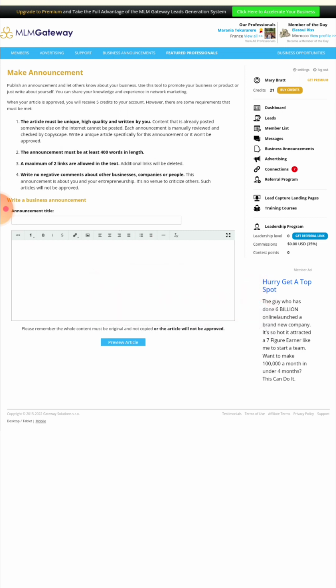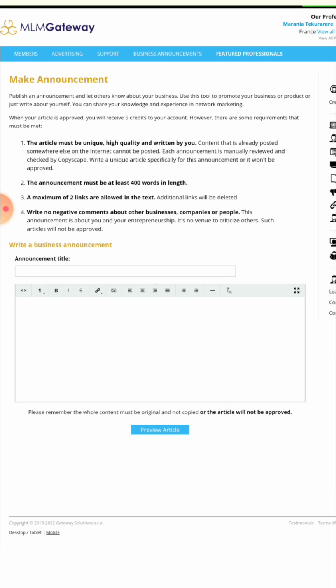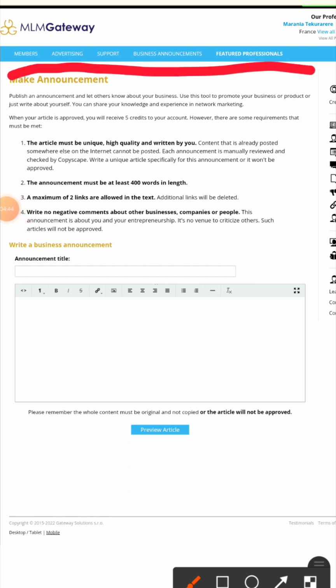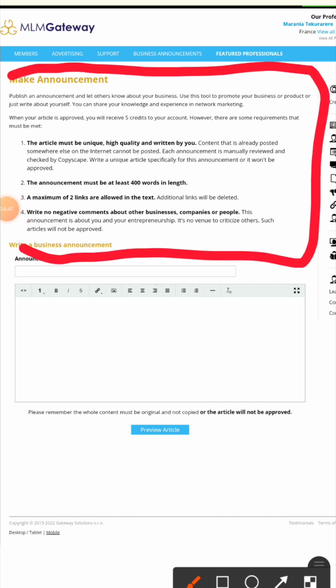When you read, you will see every piece of information that you need to know. Every piece of information is given to you in this box. You have to put an article that is over 400 words. You can use ChatGPT to do that. You go to ChatGPT, you generate articles that you publish on this platform, and this is where you are going to put it. You're going to put your article in this place.